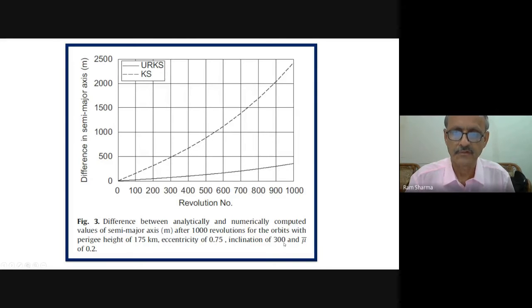It will be 0. I tried to do it, but it did not come. Maybe it was that correction I made. So this is 30 degrees and mu bar is 0.2. This is extreme. The 30 is average, because we could have taken even 85 degrees, but we have taken 30. So you can see here the errors increase with the revolutions.